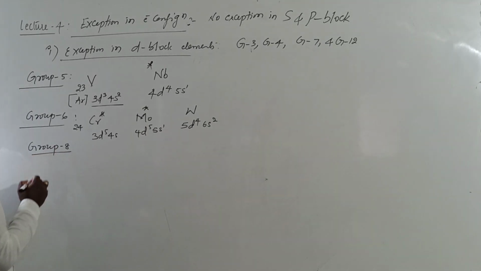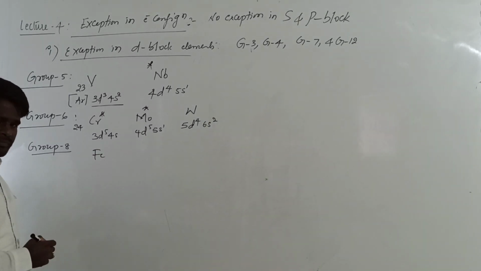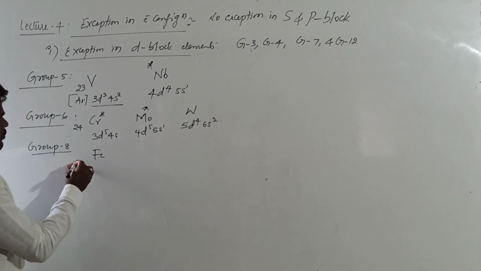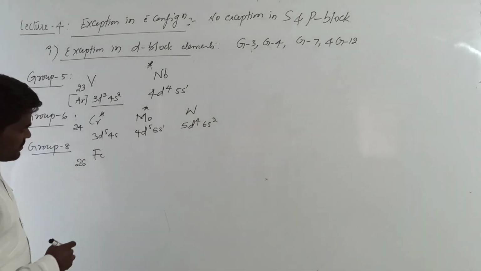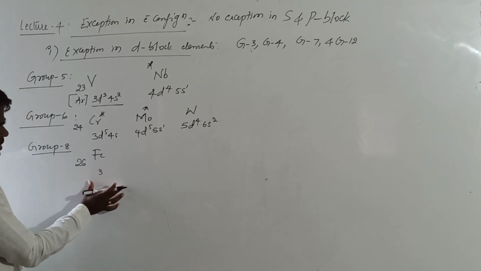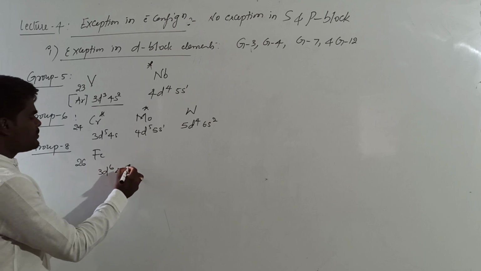Group 8, if you are talking, what are the elements of group 8? Iron, ruthenium, etc. come under group 8. And what is the atomic number of iron? 26. What is the valence electronic configuration of iron? 3d6 and 4s2.